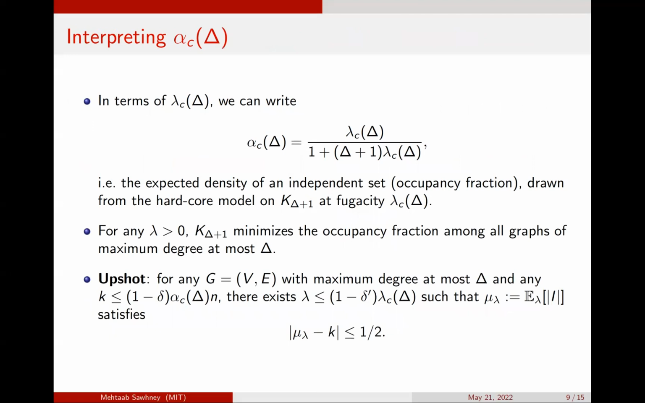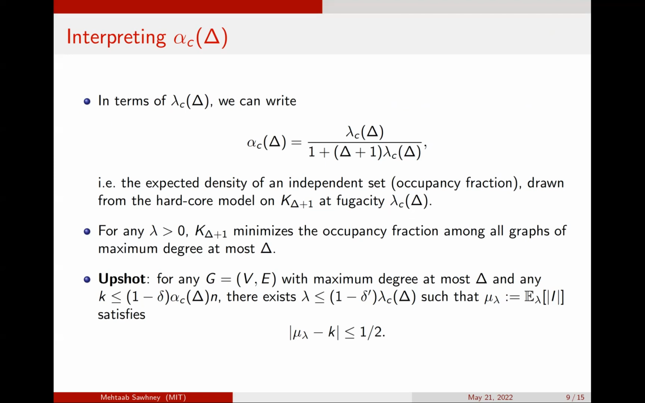However, one could turn this on its head and use this for algorithms. In particular, this means for any graph G with maximum degree Delta and k which is below this threshold, there exists a lambda below the corresponding lambda critical of Delta, such that the expected size of the independent set drawn from the hardcore model at that lambda is close to the size you want.